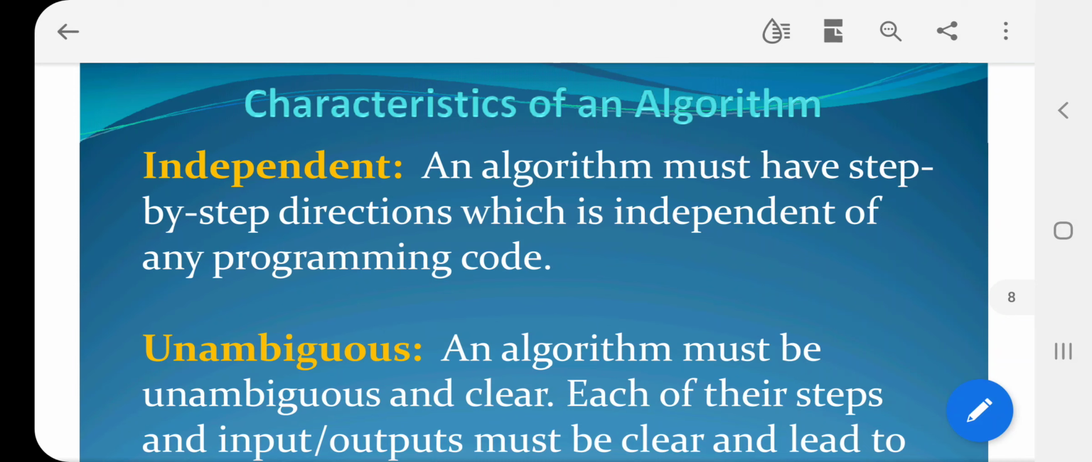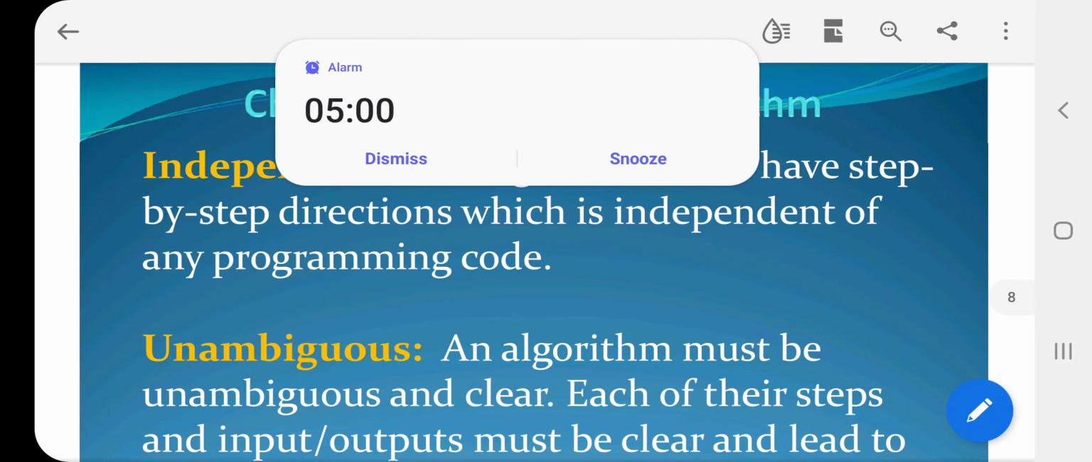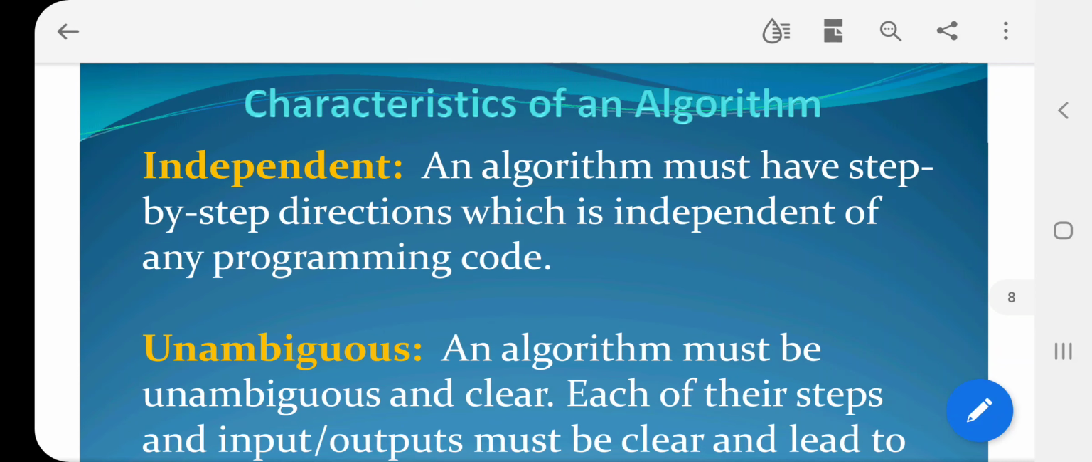We have so many programming languages like C, C++, Java, ASP, JSP, PHP, Laravel. A number of programming languages are there, but our algorithm should be independent.